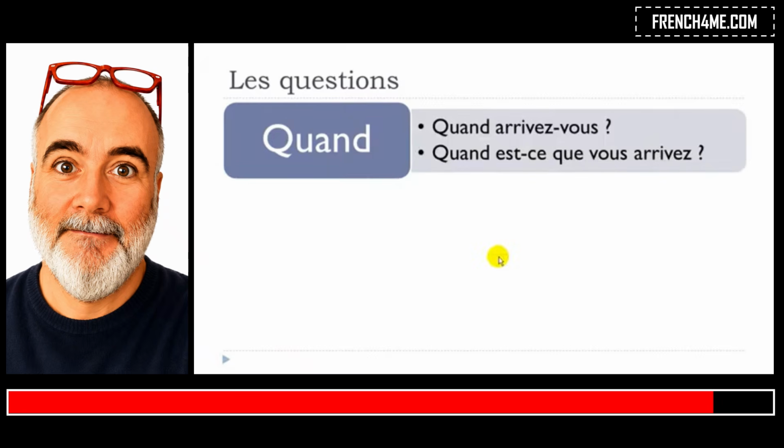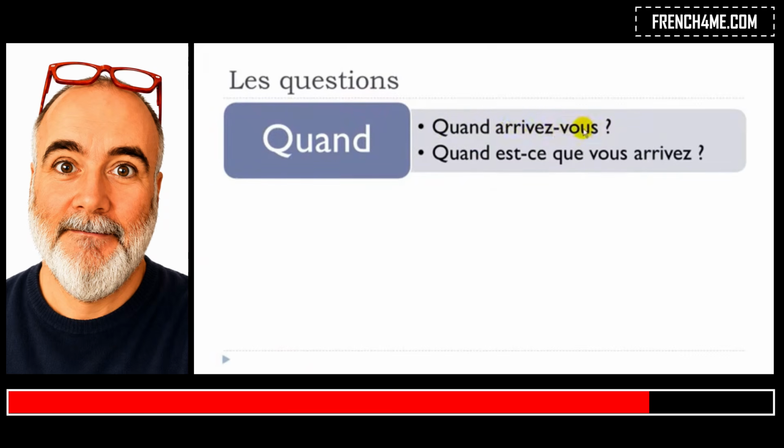So if you start a question with quand, like in the first example here, quand arrivez-vous, okay? Arriver is to arrive, okay? So vous, second person of the plural. You can use that for a group of persons, or you can use that for one person, and that's the polite way to use. Quand arrivez-vous? And now you can see that we've been changing the order.